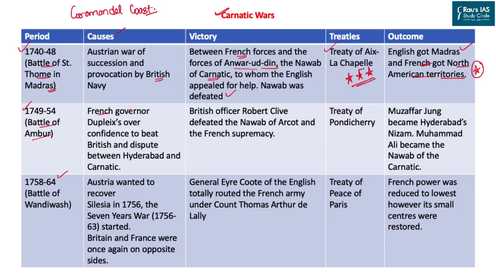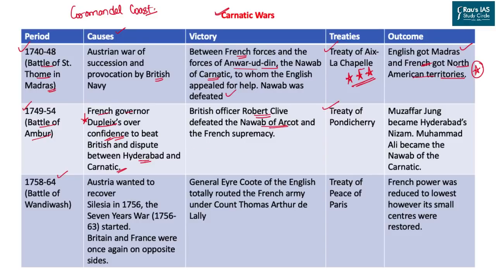where the French Governor Dupleix, this name is very important, fought with overconfidence to beat the Britishers from India. And the second reason behind this was the dispute between the Nizams of Hyderabad and the Nawabs of Carnatic. Now, this time it was the Britishers who won under the leadership of Robert Clive. They defeated the Nawab of Arcot, who was functioning under the French supremacy.